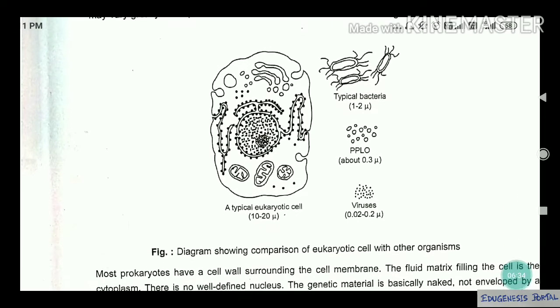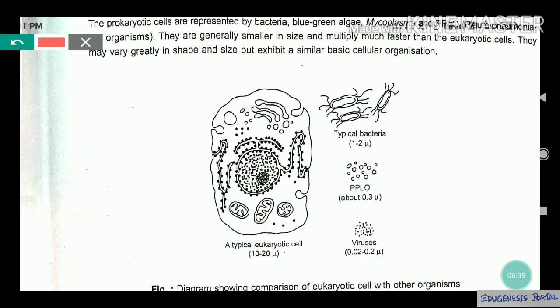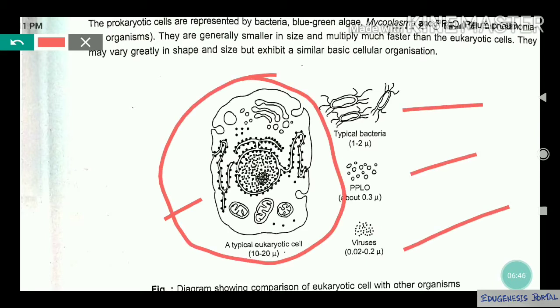So you see, this is the structure of the bacteria. In bacteria itself, the cell can be of different types. You see, this is a typical eukaryotic cell, and these are the prokaryotic cells. These are the bacteria. So what are the sizes? Some bacteria may have a spirillum at their ends. Some may be circular. Suppose you can say vibrio, not vibrio actually, PPLO, that means comma shape. Vibrio means comma shaped bacteria, and it is a coccus type.